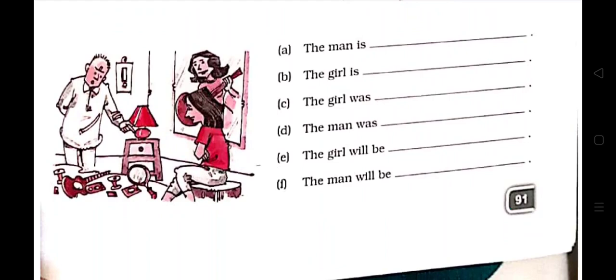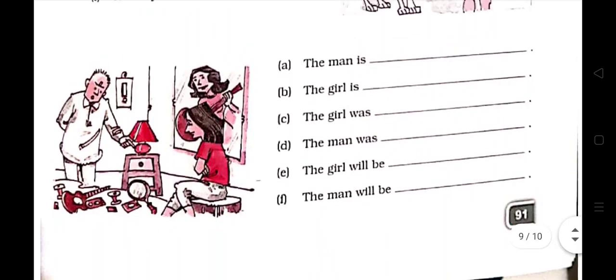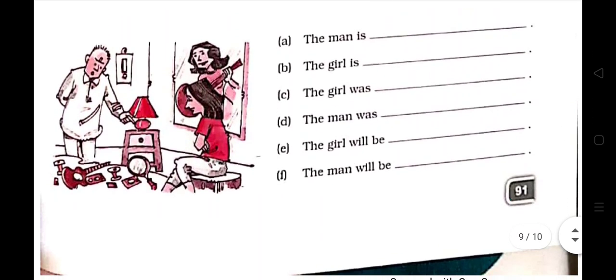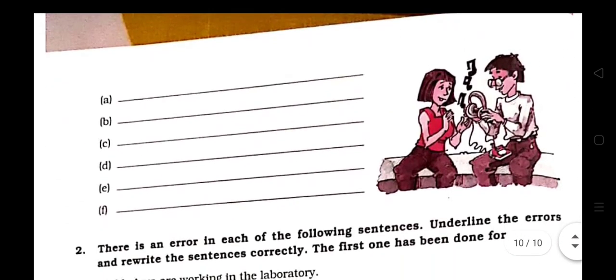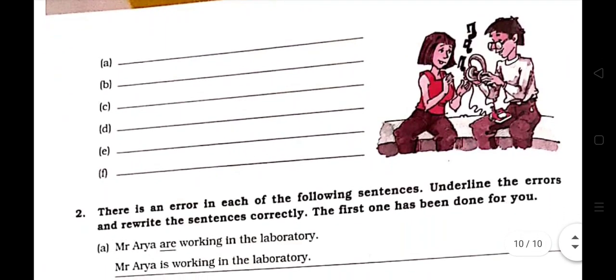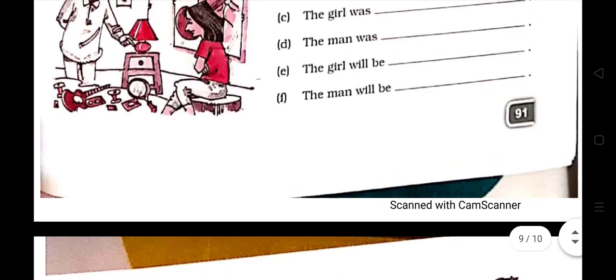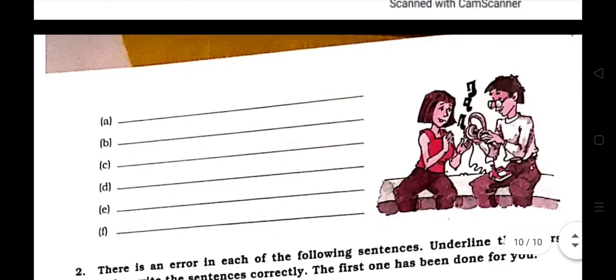The girl was singing loudly. The man was getting troubled. The girl will be sitting quietly. The man will be doing his work. Okay children, now let's see the next. Here one situation is given as a picture. You have to look at the picture and write down here according to the above example.